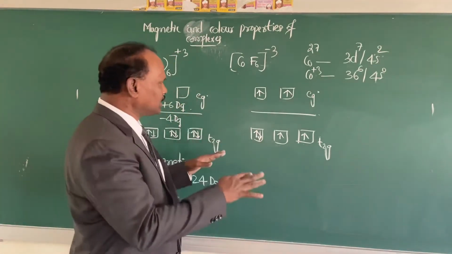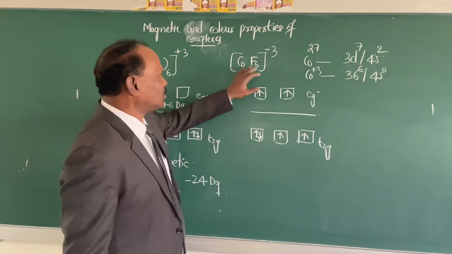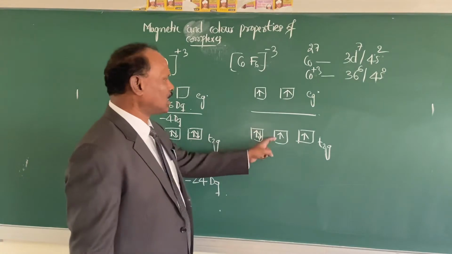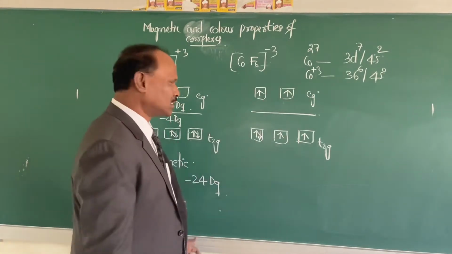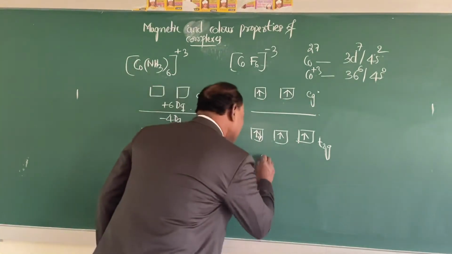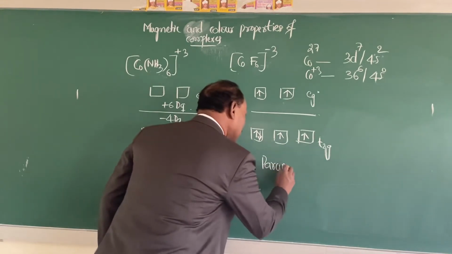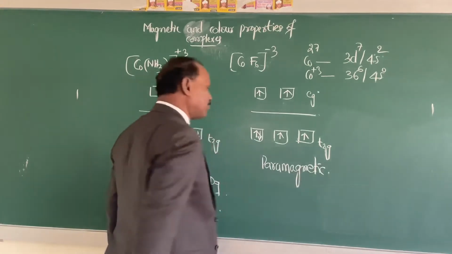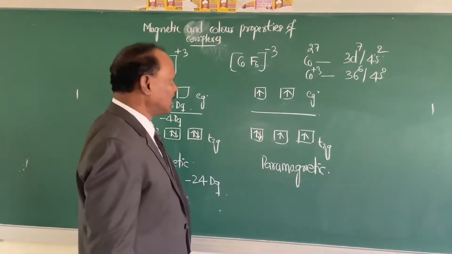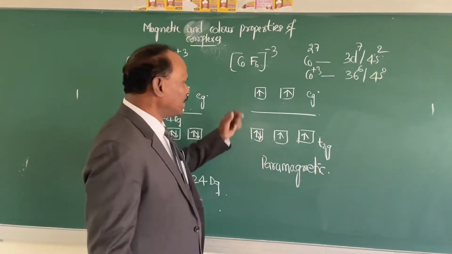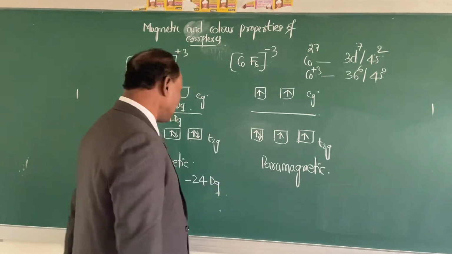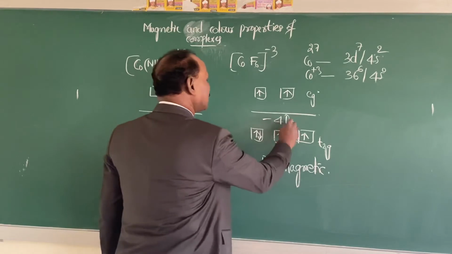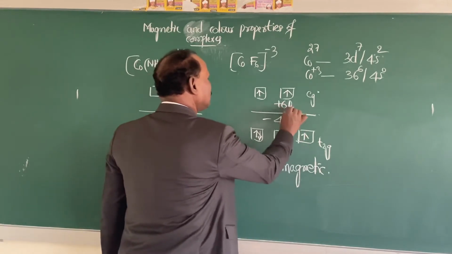So you are noticing here, in the case of this hexafluorocobaltate(III) ion, there are 1, 2, 3, 4 unpaired electrons. Therefore, it is said to be paramagnetic in nature. And what is the crystal field stabilization energy here? It is minus 4 Dq plus 6 Dq.